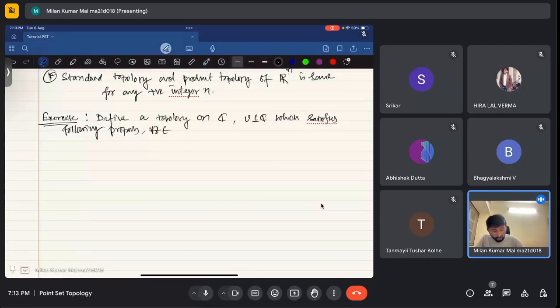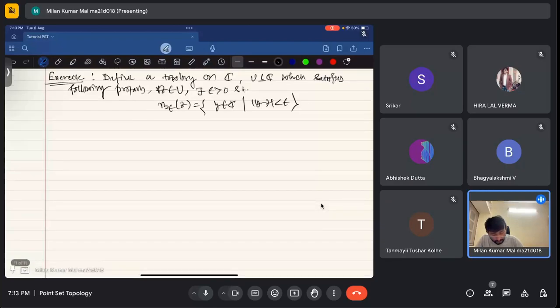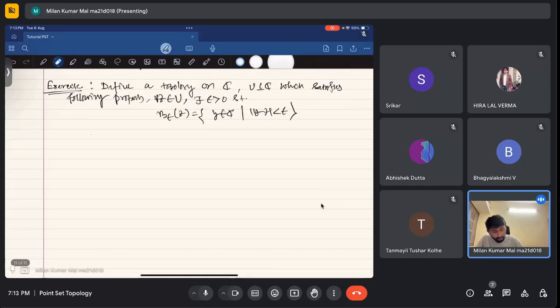For all z belonging to U, there exists an epsilon greater than 0 such that B epsilon of z, which equals all those y coming from the complex numbers such that mod of y minus z is less than epsilon, is contained in U. This is just like a ball of radius epsilon centered at z in C. Then C has a topology, with this defined topology on C.